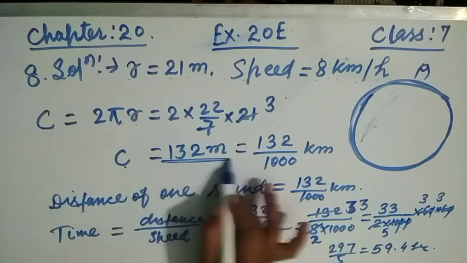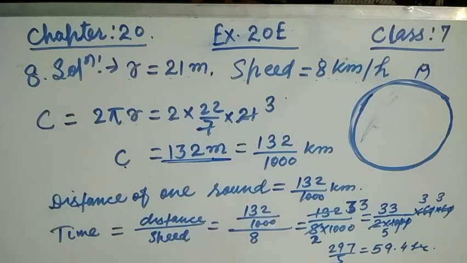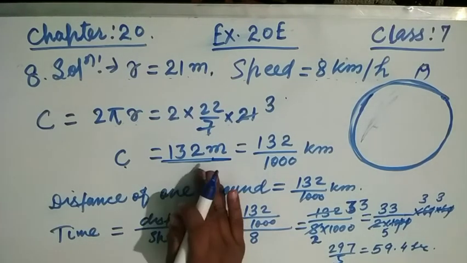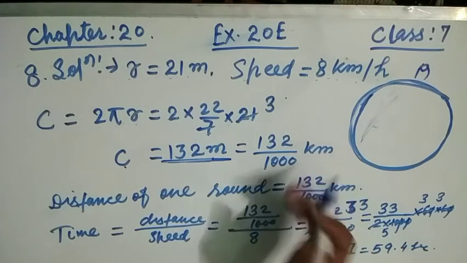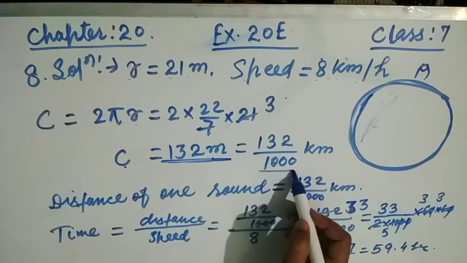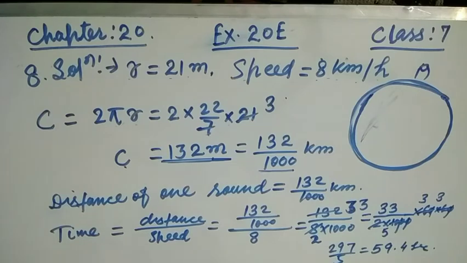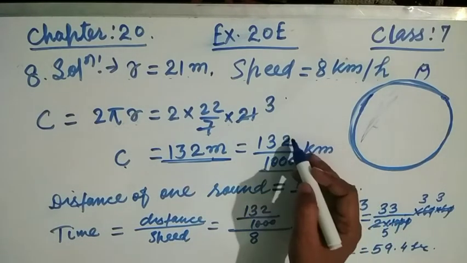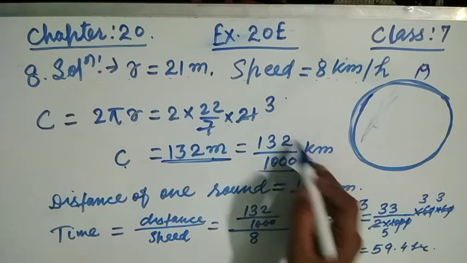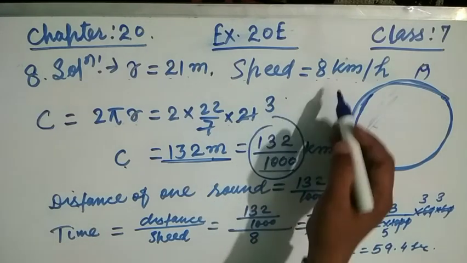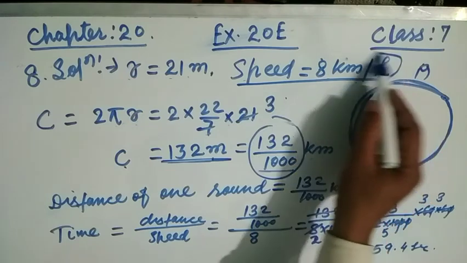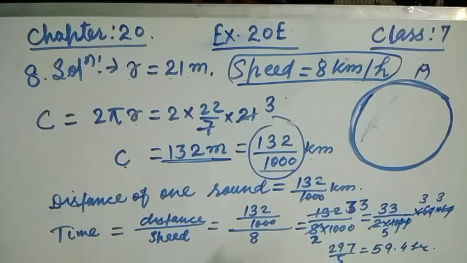distance in meter. Now this will change. Now I'm going to change this meter in terms of kilometer, dividing by 1000 because 1 kilometer is equal to 1000 meter. That is why we divide this meter by 1000 to become kilometer. Why friends? Because the speed of this man is given in terms of kilometer. So this is the distance.